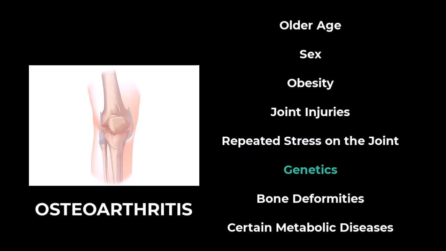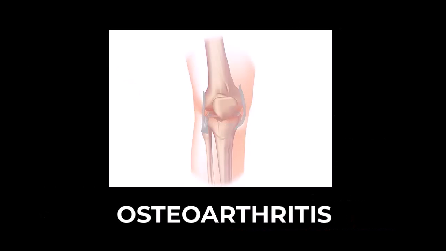Genetics. Some people inherit a tendency to develop osteoarthritis. Bone deformities. Some people are born with malformed joints or defective cartilage. And certain metabolic diseases. These include diabetes and a condition in which your body has too much iron, called hemochromatosis.